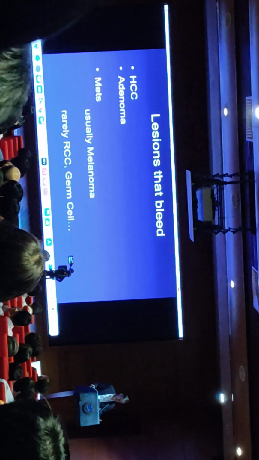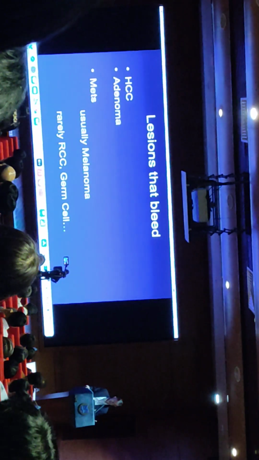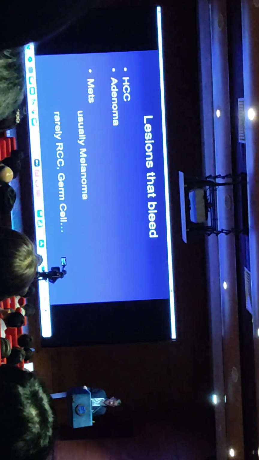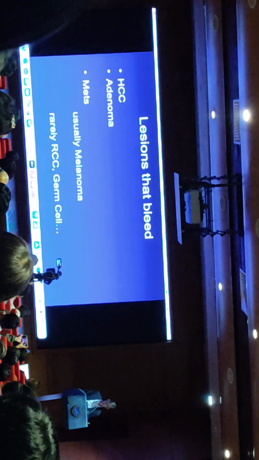And lesions that commonly bleed include adenoma, hepatocellular carcinoma, and occasionally we see hemorrhagic metastases, particularly associated with melanoma.